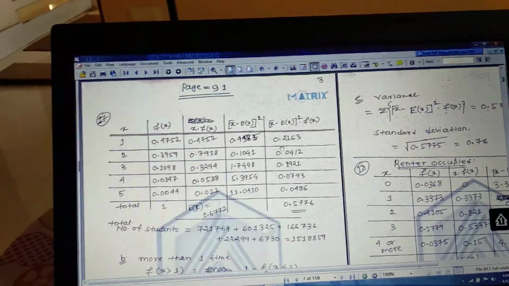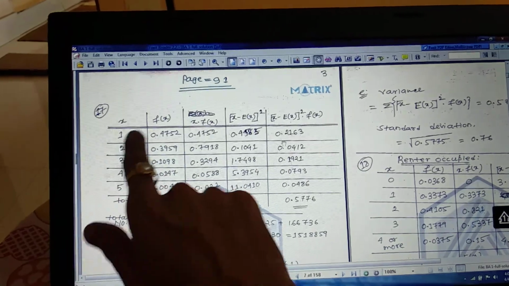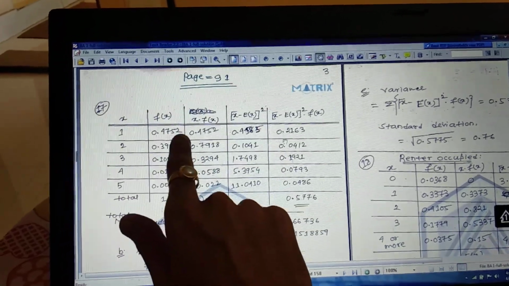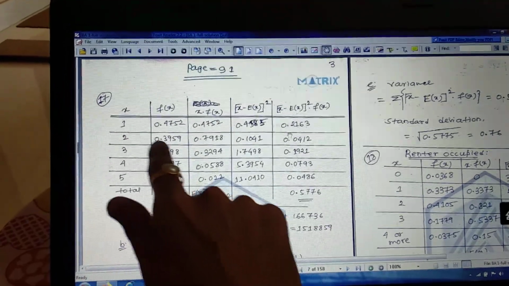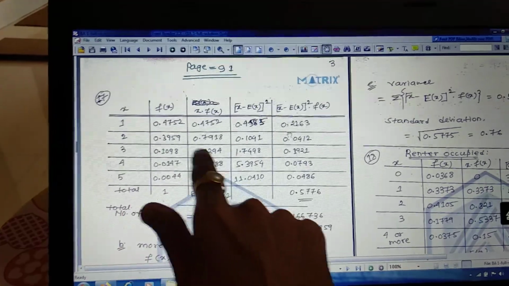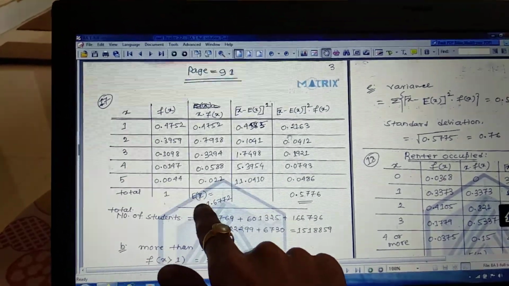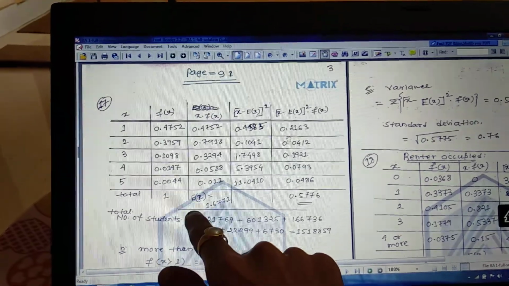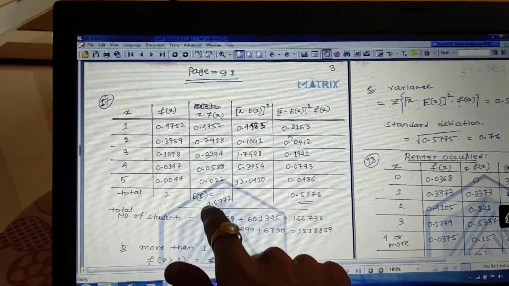Now we have to find x into f of x. So x is 1 and f of x is 0.4752, so it will be 0.4752. Like this, we find 2 into 0.3959, and we will get this value. Similarly, we find all the values, and the total, that is the expected value of x, is 1.6772. It is also denoted as mu.